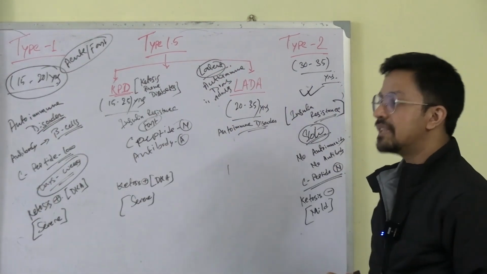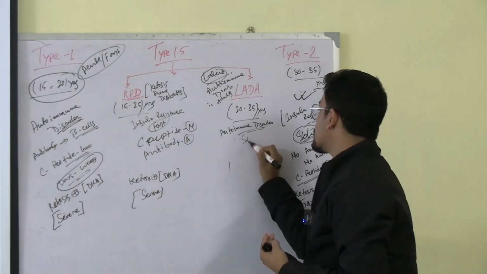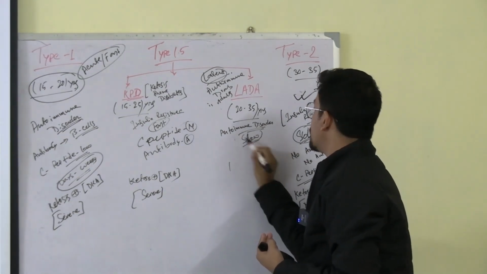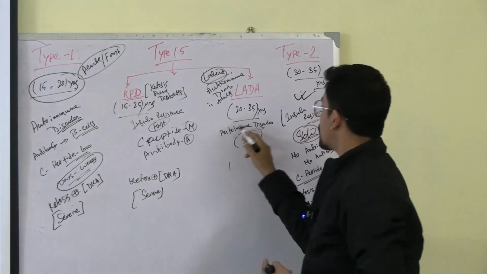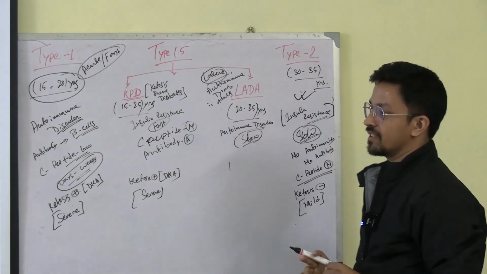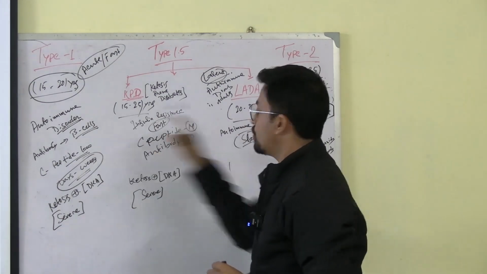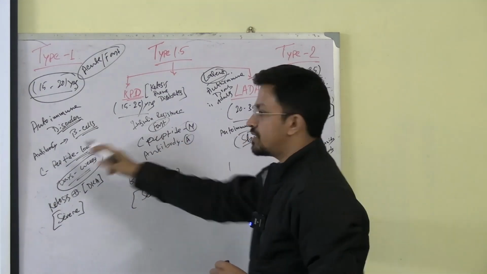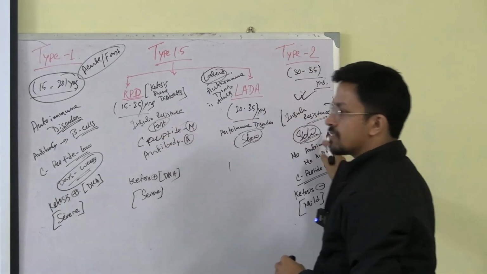Latent means sleeping, hidden. It's a slow growing process. Even though it's an autoimmune disorder, over here the autoimmune disorder was fast, and over here the autoimmune disorder is slow. Basically these two are exact opposite things. These and these are autoimmune disorders, but this is slow, this is fast. These and these are insulin resistant disorders, but this is fast, this is slow.